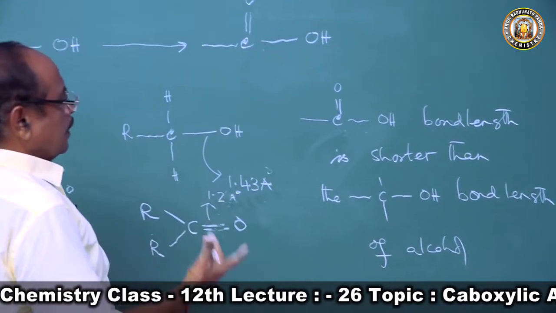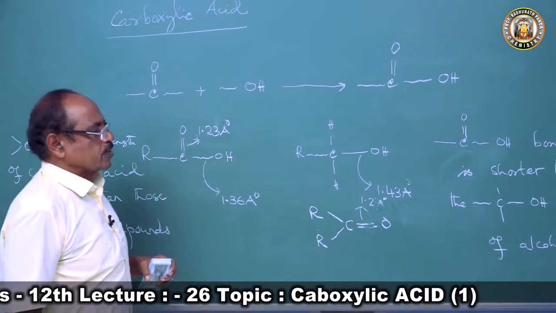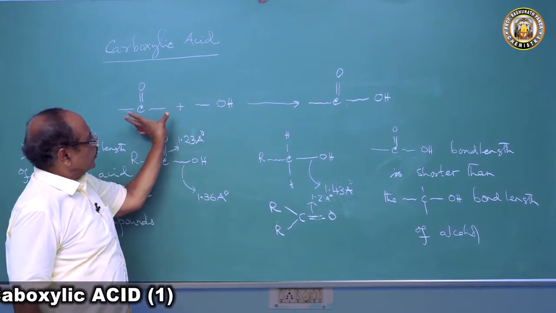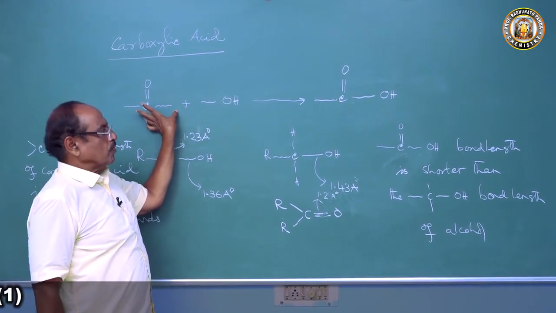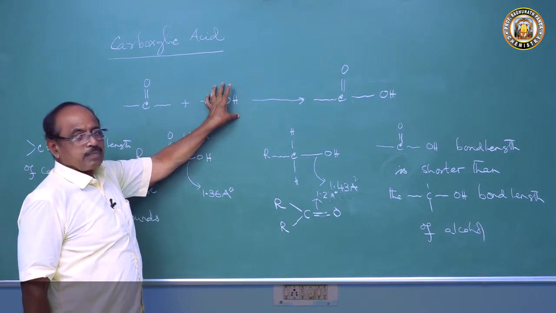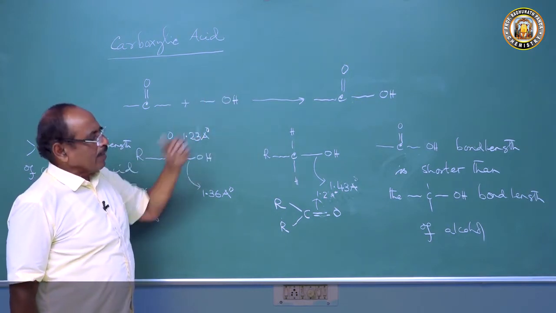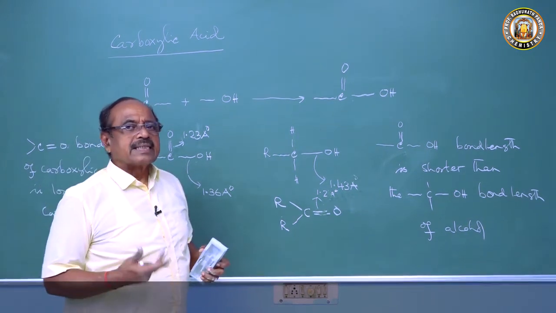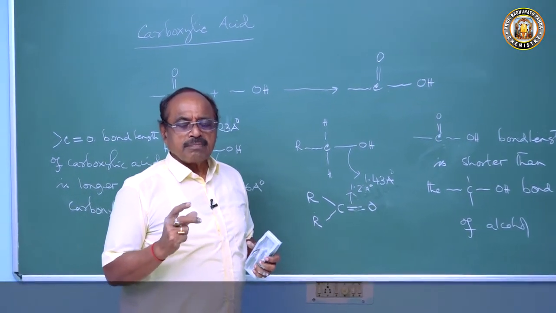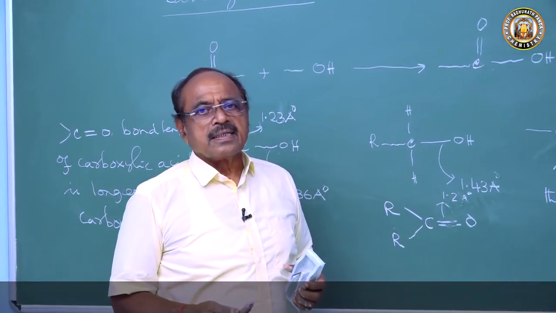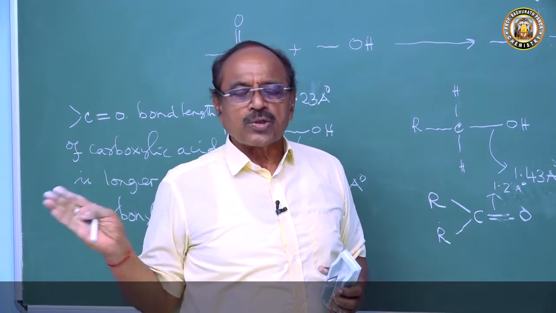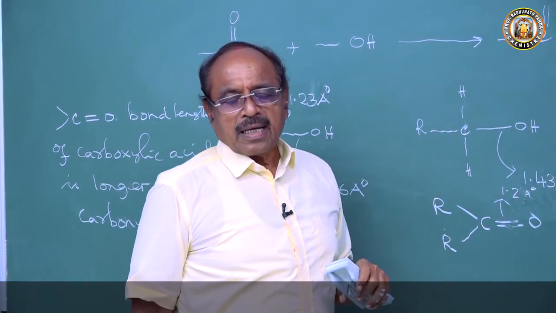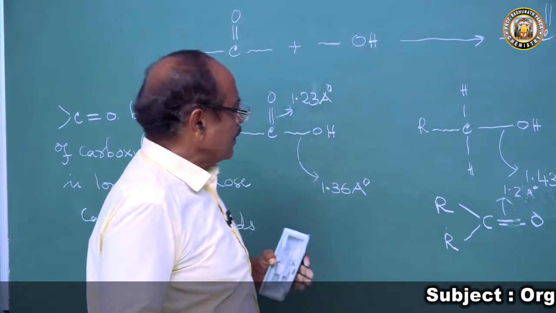So this measurement from the spectroscopic data confirms that the COOH group is not a union of a carbonyl group and a hydroxyl group as it appears. It is an independent functional group. Then why does it happen? Because of mutual interaction, the C=O group is not the C=O group of carbonyl compounds, and the OH group is not the alcoholic group.